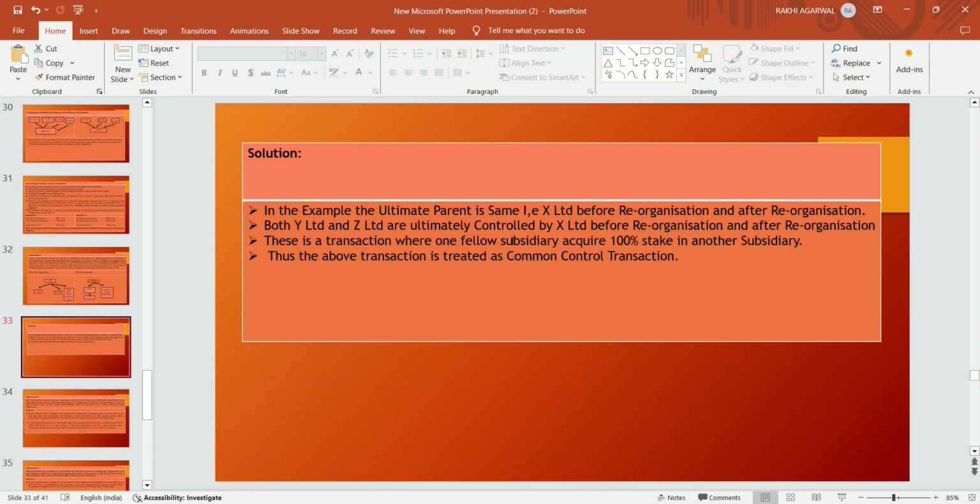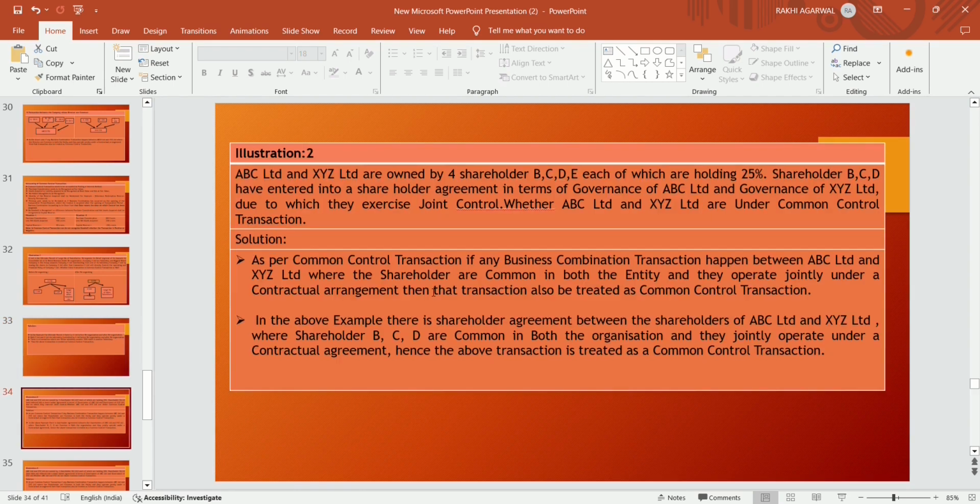So the solution: in the example, the ultimate parent is the same, that is X Limited, before and after reorganization. Both Y Limited and Z Limited are ultimately controlled by X Limited before and after reorganization. So this is a transaction where one fellow subsidiary acquires a 100% stake in another fellow subsidiary from the ultimate parent, where the parent is the same. Thus the above transaction is treated as a common control transaction.